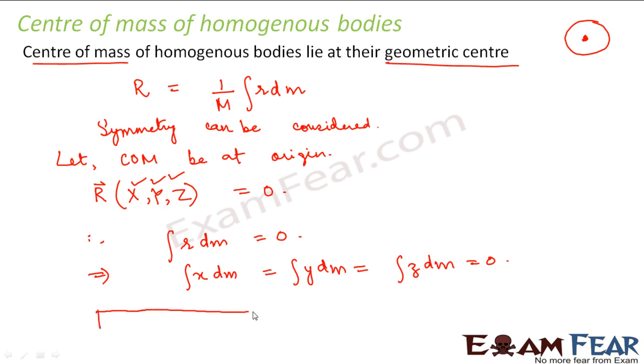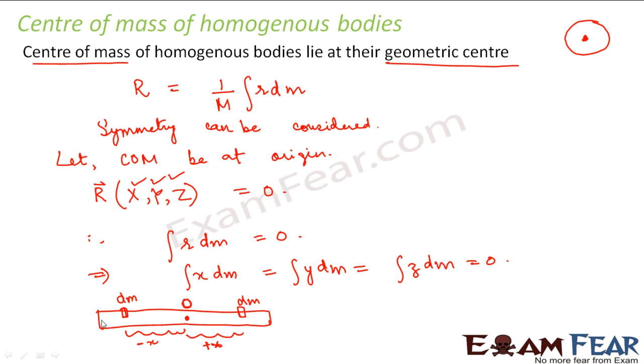Let us suppose you have a rod like this. Okay, so mass is uniformly distributed. Let us consider a small mass element dm, and let us suppose that this point O is the center of the rod. Now since it is a homogeneous distribution, this means that if there is any small element dm at a distance of minus x from the origin, then there will be another small element dm at a distance of plus x from the origin. Right? That is how it is homogeneous.